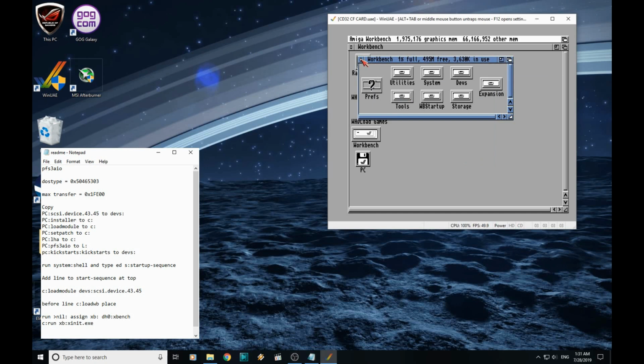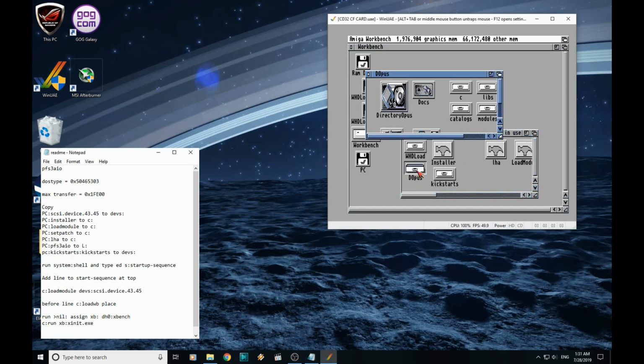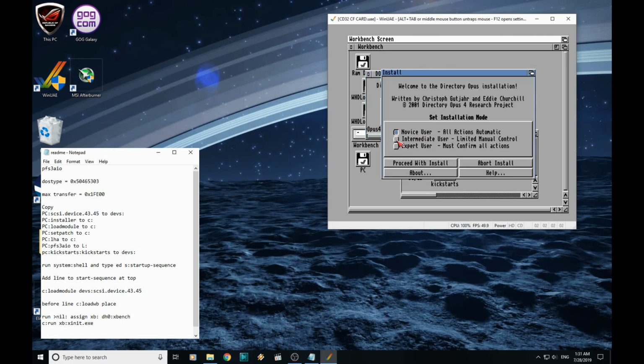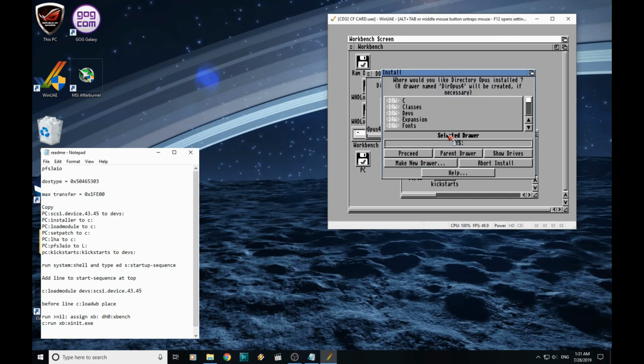Okay, so we need to install some more software. So open PC again. This time we're going to install Dropbox. There's one here. Intermediate user. We'll just install it on the system drive.